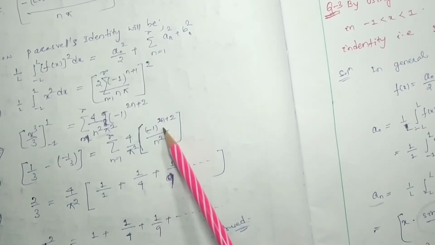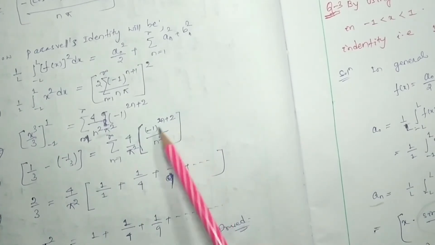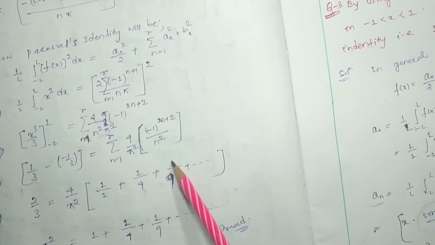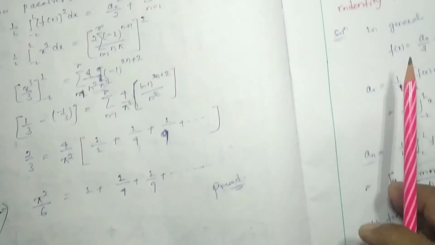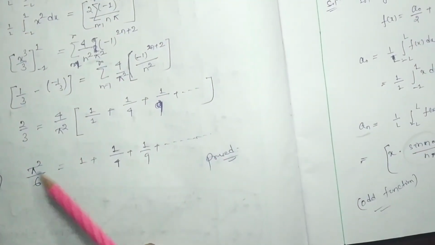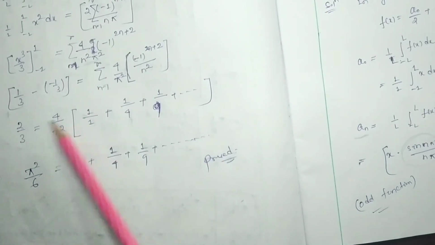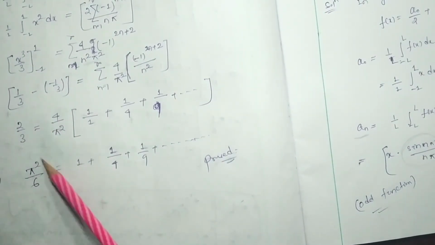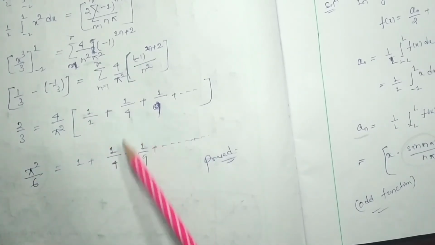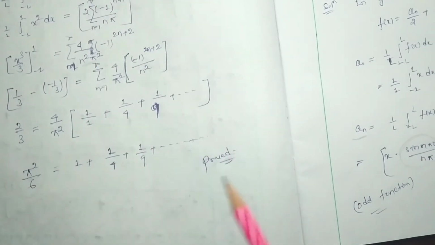Now you have to put n equal to 3. 3 into 2 is 6, plus 2 is 8, minus 1 to the power 8 will be 1, 1 by 3 square, 9. Like that, higher order terms also can be considered. So here 2 got cancelled, so pi square by 6 will be equal to 1 plus 1 by 4 plus 1 by 9 and so on.